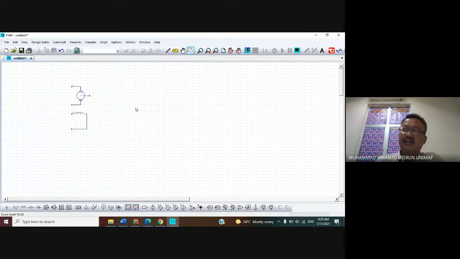Okay, earlier we needed the DC voltage source. The DC voltage source can be taken from this menu bar, DC voltage source, below in here. Click in here, and then we can get it like this, and place it here, for example. To cut it here, click using the menu bar select. Okay.